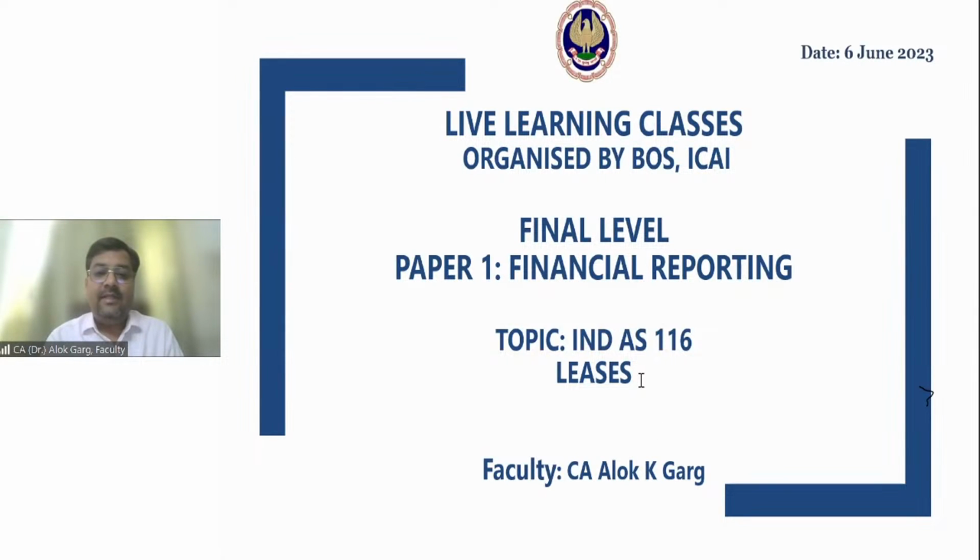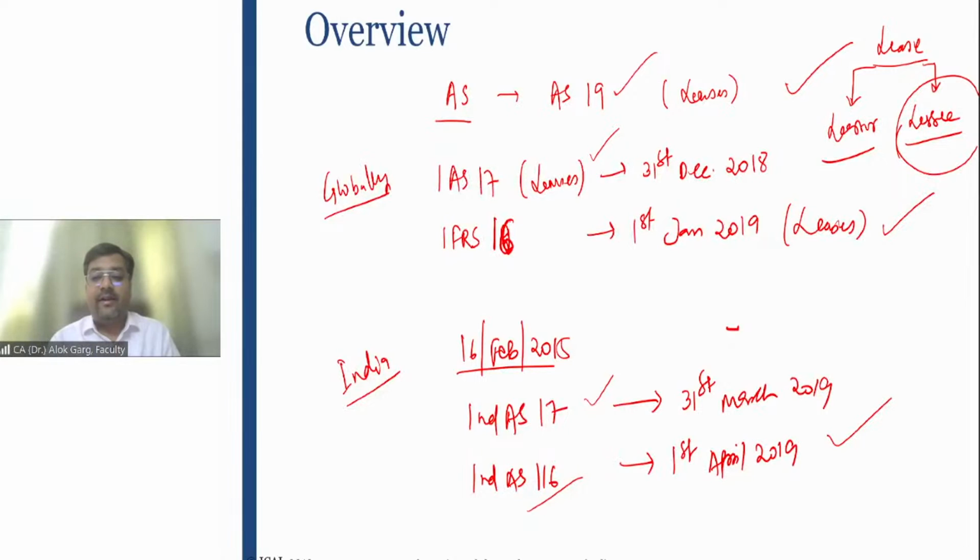Yesterday we discussed why Ind AS 116 is there, and we understood that Ind AS 116 is an outcome of IFRS 16. IFRS 16 was an outcome of the Financial Accounting Standards Board and International Accounting Standards Board joint project, which they started in 2005. Globally IFRS 16 was introduced in 2016, effective from 1st January 2019. In India, it is effective from 1st April 2019.